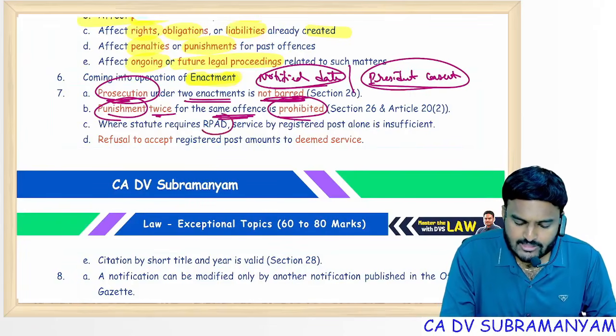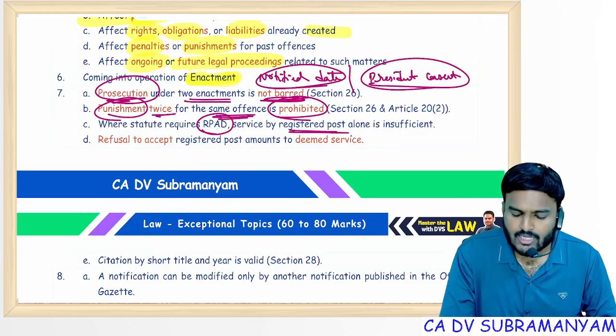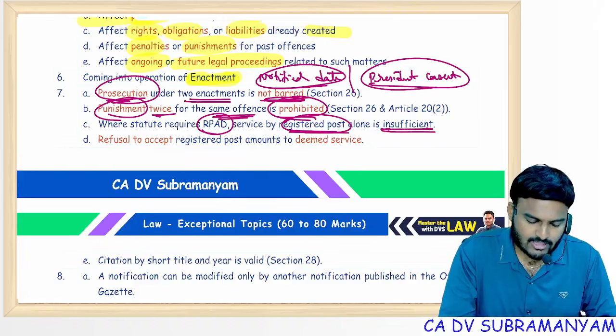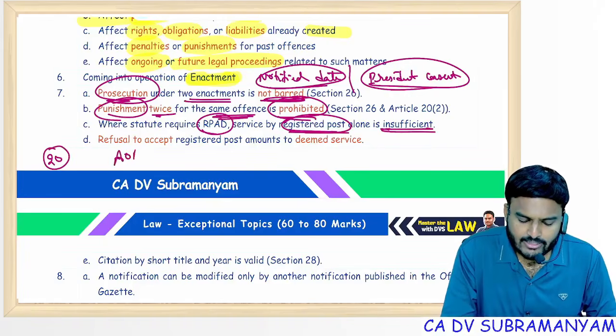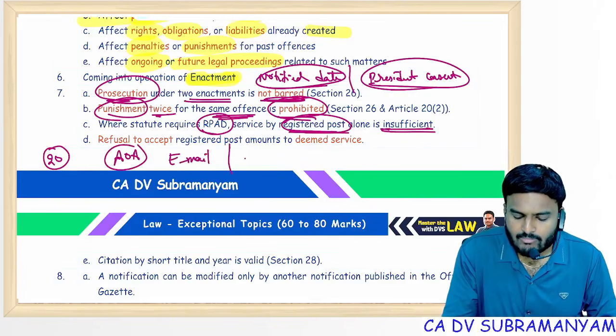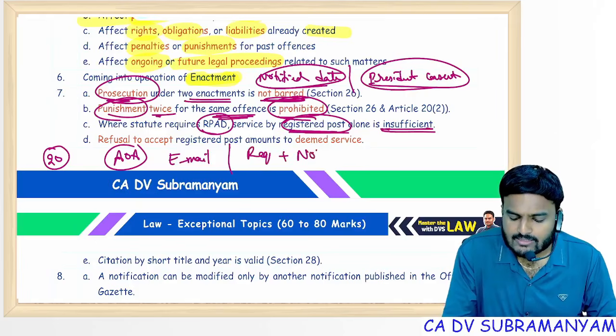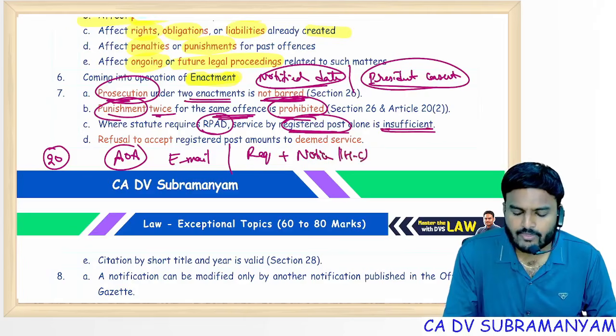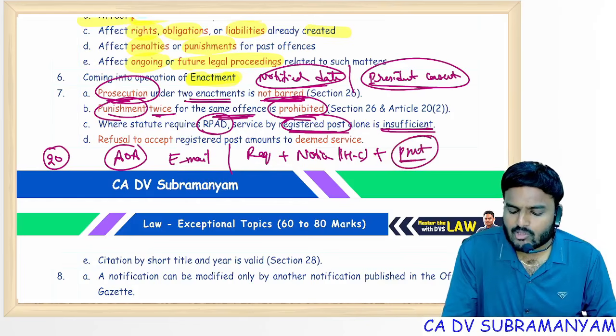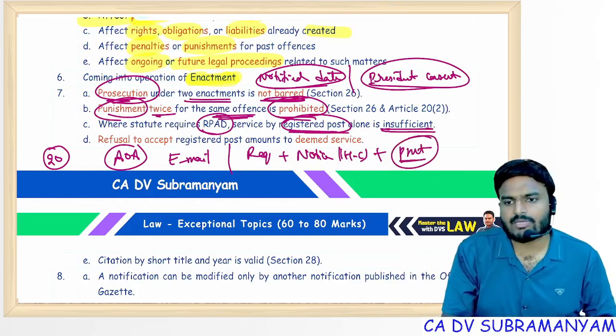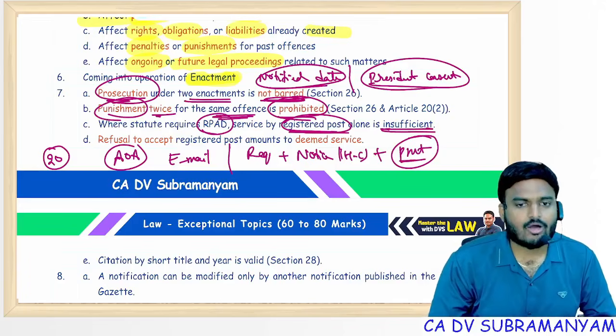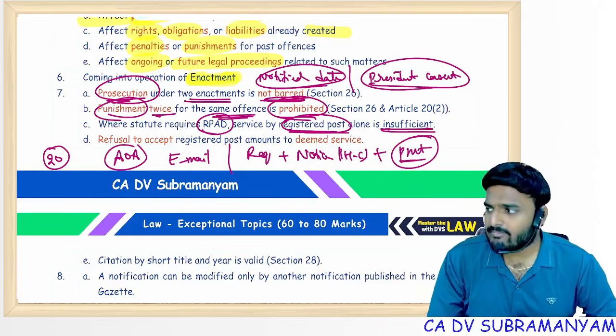Where a statute requires registered post acknowledgement due, service by registered post acknowledgement due is required. That means service by registered post alone is insufficient. Time came, that's why I'm telling. Section 20: the company in its AOA said service of documents through email, but one member requested the company not to serve over email. I want a hard copy notice. For this, he also deposited a sufficient amount. Now the company should send the notice as per the directions given by the person, or else it is intentional omission of the notice. All the proceedings and decisions taken at the meeting stand null and void.